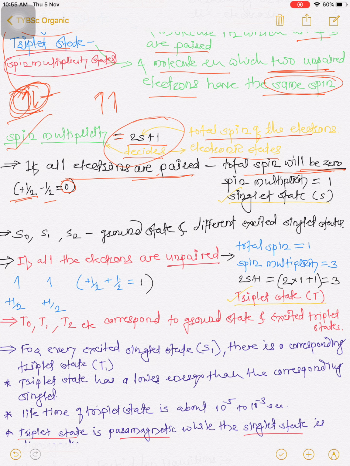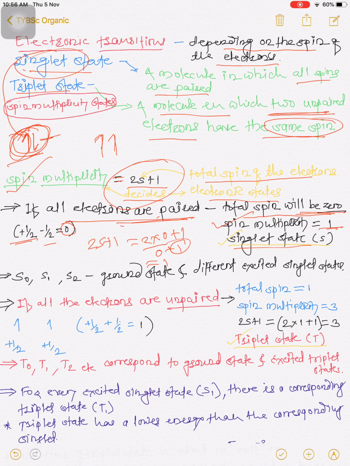Now if you put this 0 into the equation 2s plus 1, then 2 into 0 is 0, plus 1, we get the value of 1. This means the spin multiplicity of a molecule will become 1 if all the electrons are paired. That state is known as a singlet state. Just above we saw that a singlet state is a molecule in which all spins are paired.